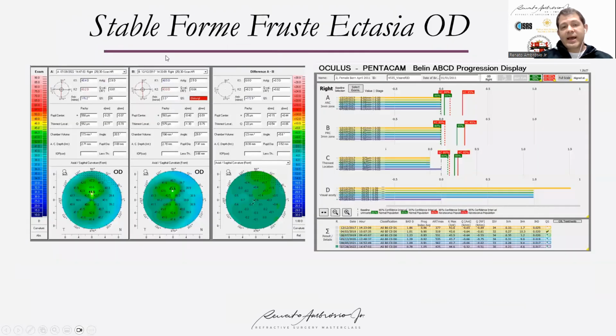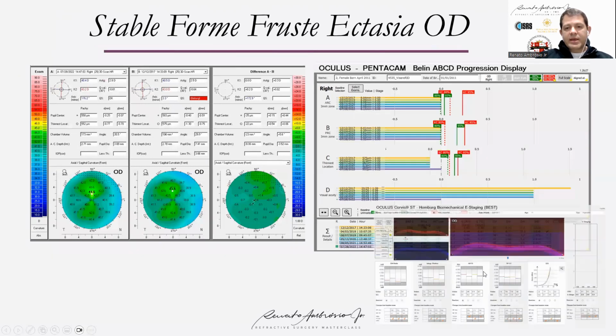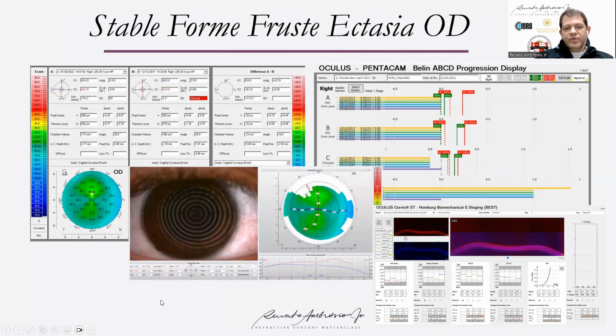And the fellow eye, the right eye, she's stable. She's stable topometrically, tomographically, biomechanically, and of course, front surface topography is very stable. This was with no surgery, although she had oral riboflavin as part of her treatment, which we first learned about from Professor Justad from Minnesota, who is now in Florida. I think doing cross-linking in this eye would definitely increase the risk of losing this corrected vision, and the history demonstrated in this case that we definitely made the right decision.